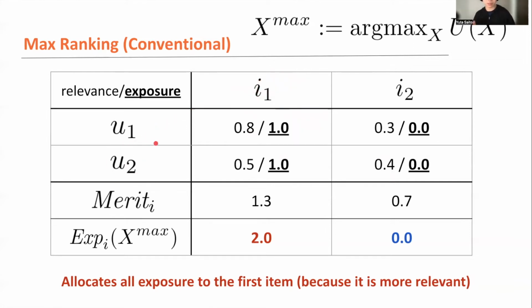Right, so this is the max ranking. Let's allocate all available exposure for the first item, simply because the first item is more relevant, and also there's no fairness consideration at this moment. And given this max ranking, we can also calculate the total amount of exposure for each item, right? So 1 plus 1 is 2. This is the amount of exposure that is allocated to the first item. And actually, there's no exposure allocated to the second item under the max ranking.